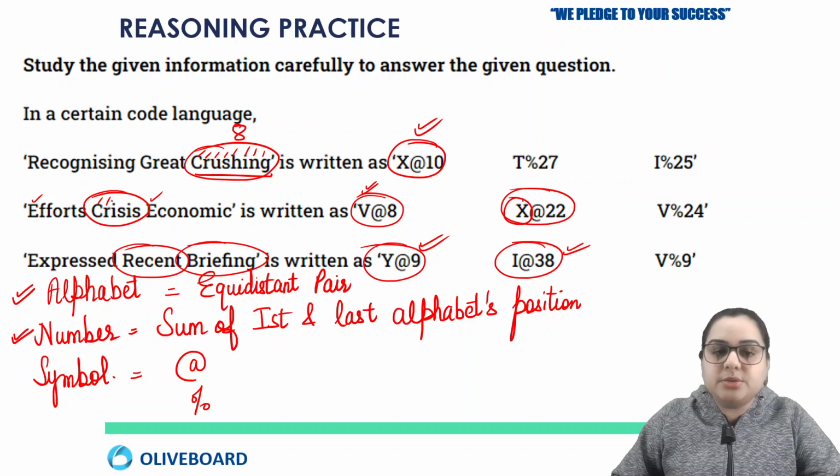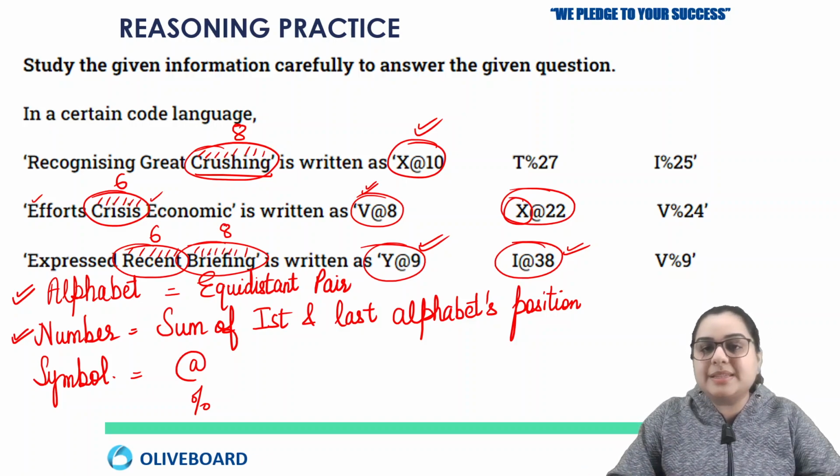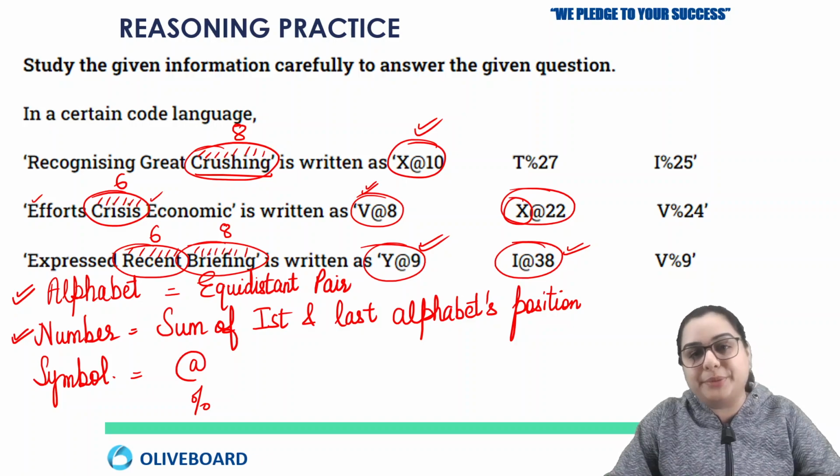It is 1, 2, 3, 4, 5, 6. 6 alphabets. In the word recent, how many? 1, 2, 3, 4, 5, 6. Again 6 alphabets. And in the word briefing, it is 1, 2, 3, 4, 5, 6, 7, 8. Here you have 8 alphabets. So it's not that all the words have the same number of alphabets, but the similarity in all these numbers is that all of these are even numbers.